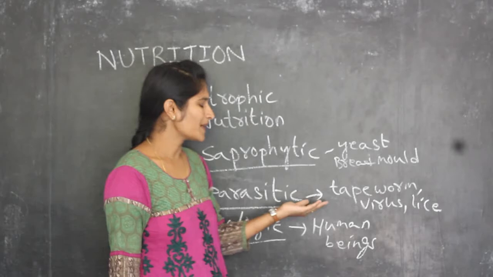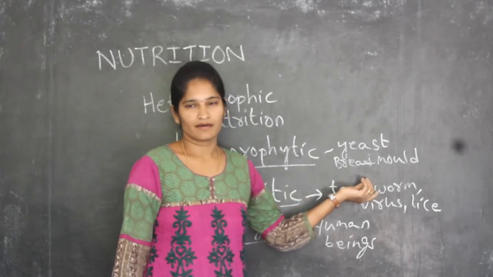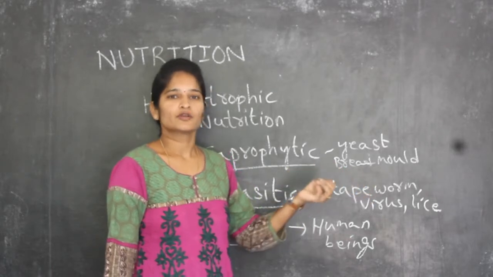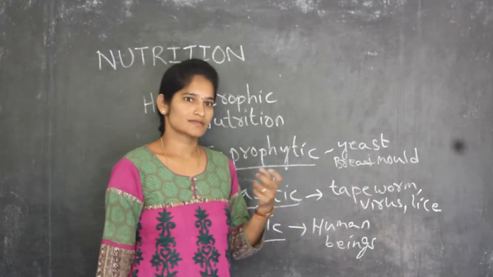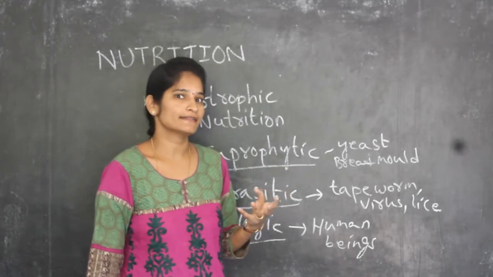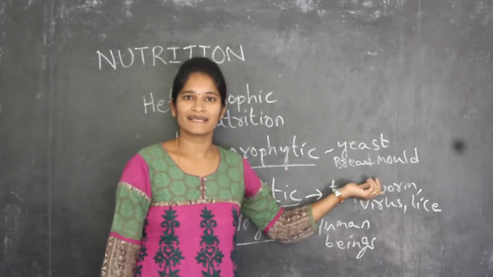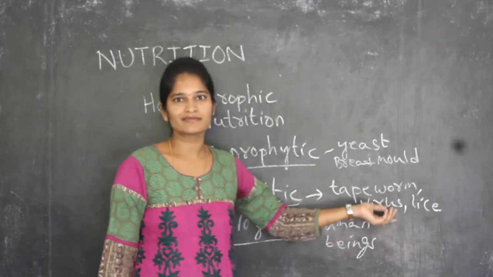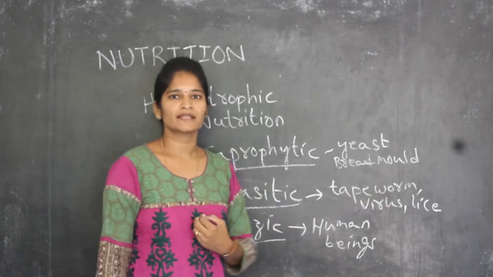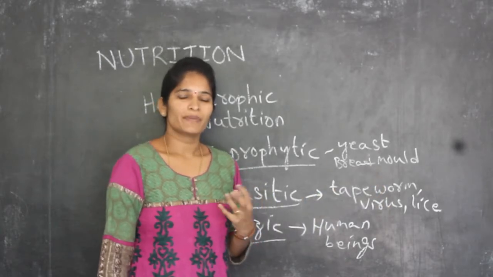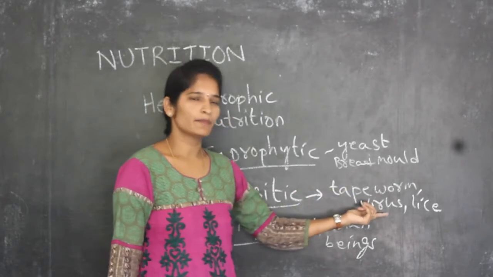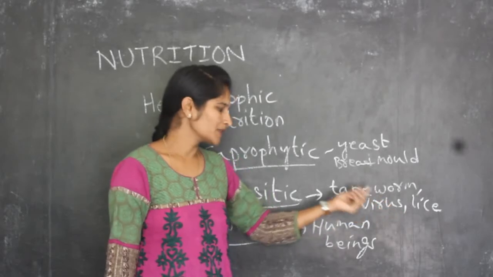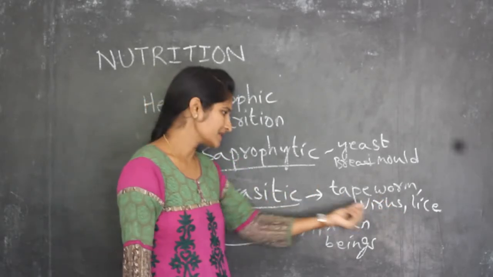Next is parasitic. Parasitic is tapeworms. In small children you have observed that doctors or parents say that you have tapeworms in your stomach. That's why your baby is not eating food. The tapeworm is in the digestive system and it takes the food which we have taken. And next is virus. Virus will be present in our body, and if proper immunity is not there, this virus will multiply. That means it doubles and you will get a fever. So this virus is obtaining food from our body. That's why it is a parasite.